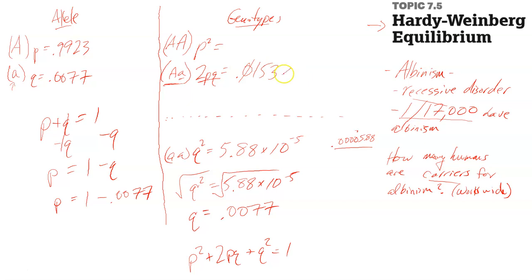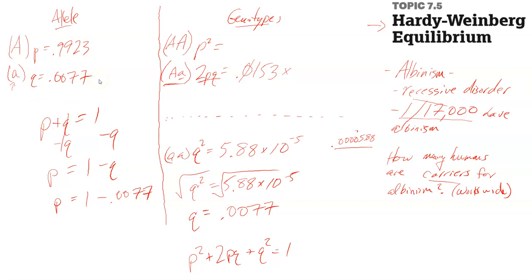Now we just need to multiply this times the world population. So let me go ahead and tell you the approximate human population of Earth. Let's see. According to Wikipedia, we're at about 7.7 billion people approximately.